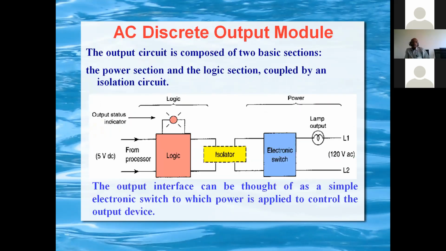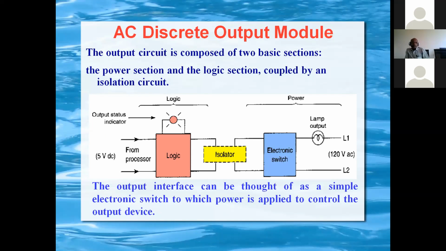So we will see how the output is processed. The output section also contains two parts: one is the power section and the other is the logic section. Here it will be the reverse. On the input side, first is the power section, then the logic section. But in the output module, first will be the logic section and second will be the power section, because the processor writes the output, it generates the output.